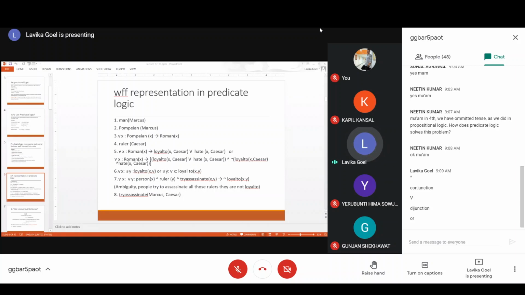So this first part after implies, on the right hand side, is the same, the second part is different. The first part says x is loyal to Caesar or x hates Caesar. The second part says not loyal to x comma Caesar, so x is not loyal to Caesar and x is hating Caesar. Both are occurring together. This means that x is not loyal to Caesar and x hates Caesar.